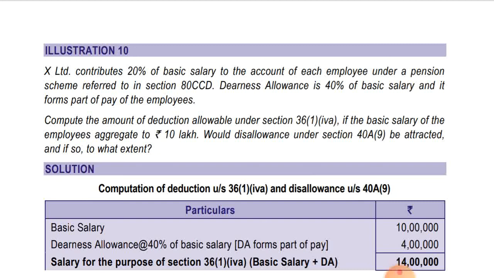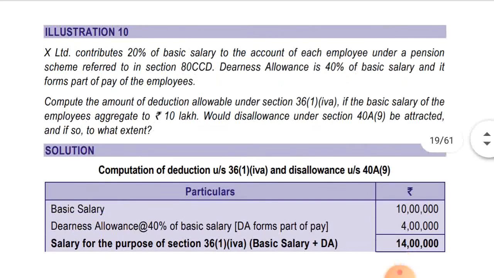Compute the amount of deduction allowable under section 36(1)(iva) if the basic salary of the employees aggregates to 10 lakhs. Would disallowance under section 40(a)(ii) be attracted, and if so, to what extent?